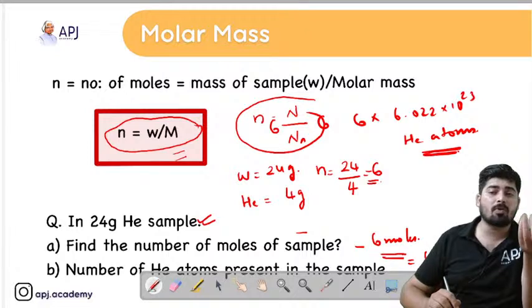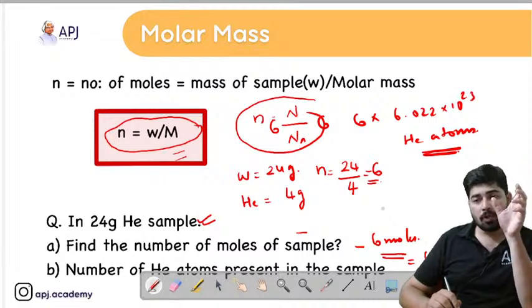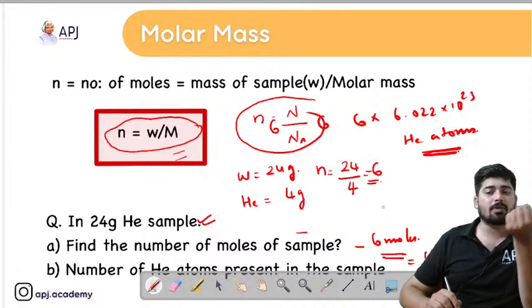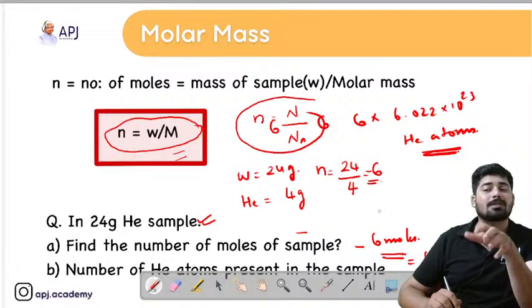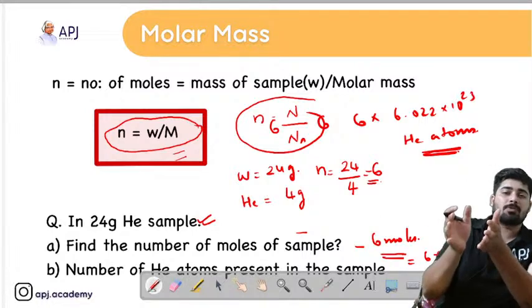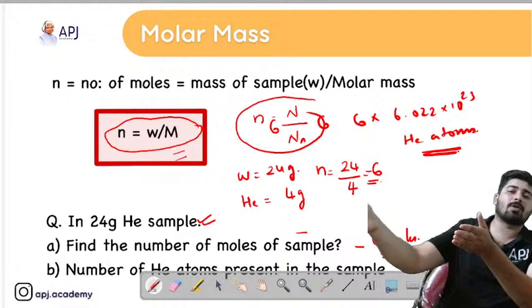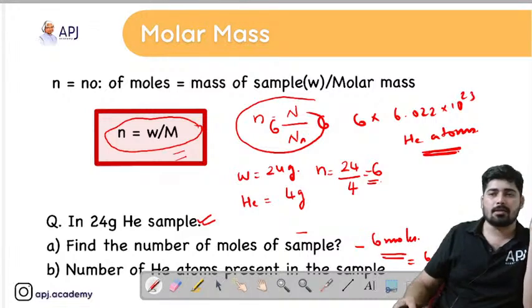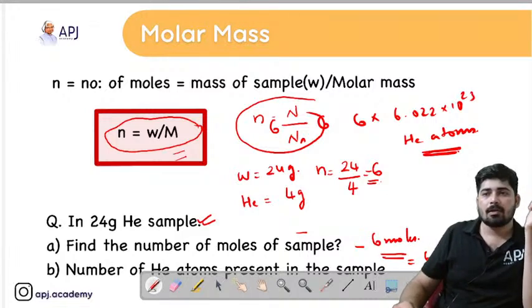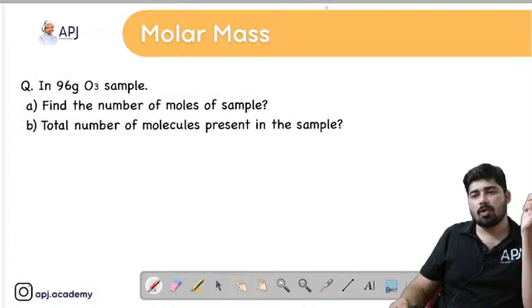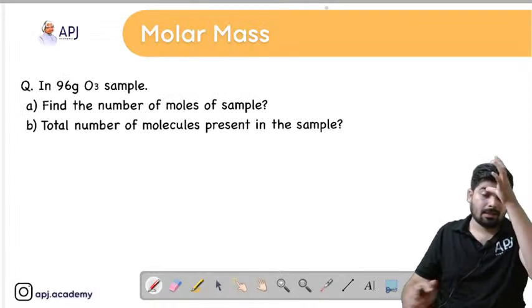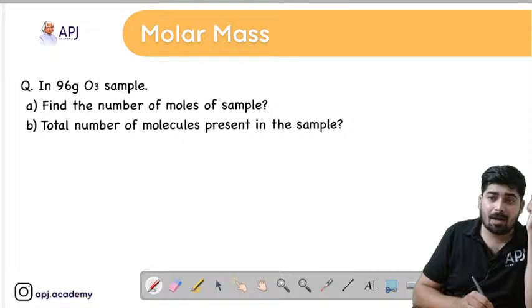How many moles are present in the given sample? We found the answer as 6 moles. Now the second part asked the number of atoms present in the sample. So if we have 6 moles, then just multiply by the Avogadro number to get the number of particles. Clear? Now let's move on to the next question.